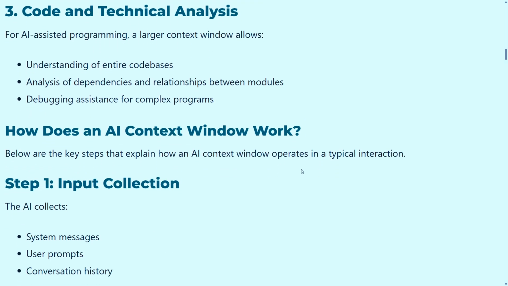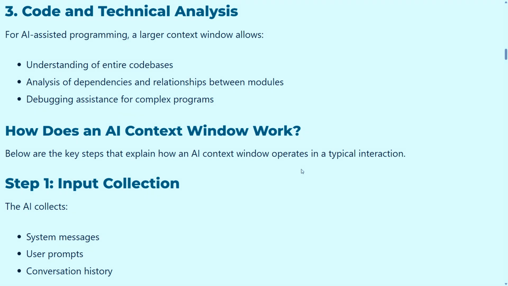Now we talk about code and technical analysis, and how the context window helps with them. For AI assistants in programming, a large context window allows understanding of the entire code base. For example, if we have something to develop and we have a good context window, it holds that data and generates the code based on the huge amount of data stored in its memory. That helps us.